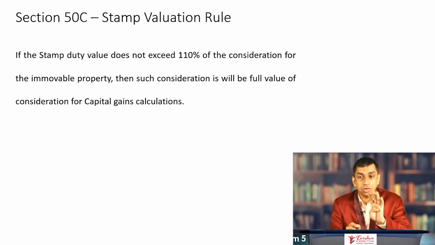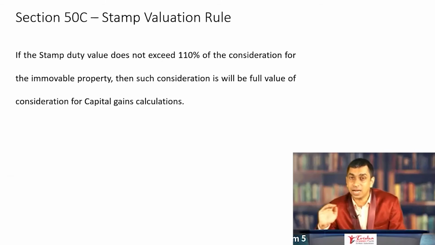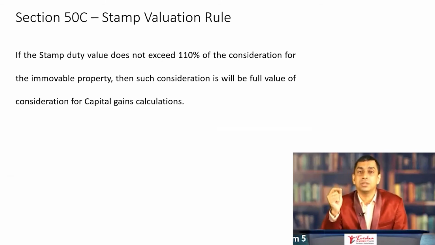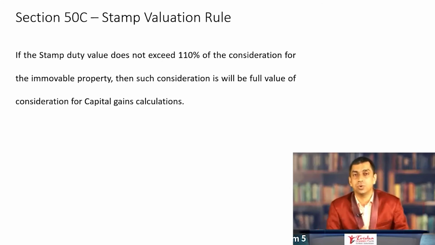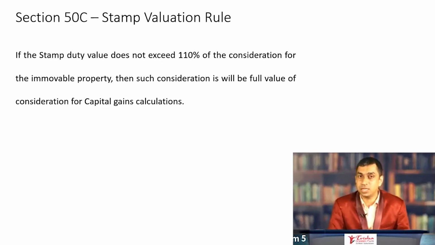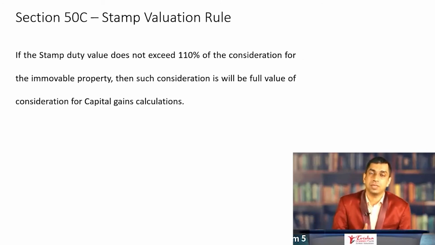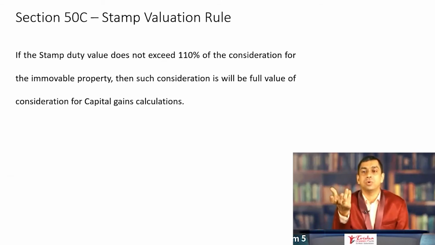Therefore, if a 40 lakh house is sold for 40 lakh, where the stamp valuation is 44 lakh, exactly 110% of the actual consideration, then also the actual consideration goes into calculation of capital gains and not the stamp duty value. If the stamp duty value in this case was 44 lakh 1 rupee, then the whole situation turns upside down and 44 lakh 1 rupee becomes the full value of consideration for calculating capital gains.